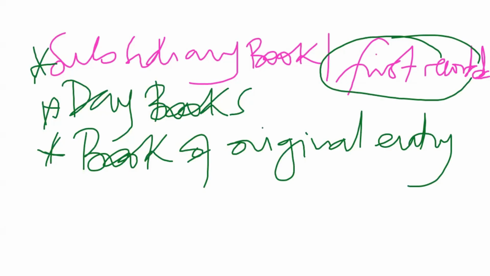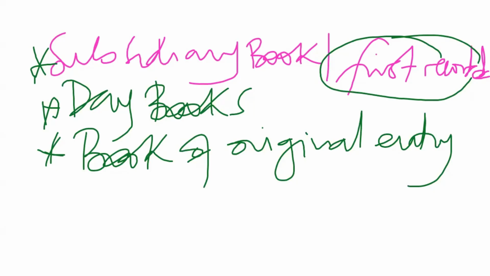As I've told you, the categories of accounting books are two. We have the principal books and then the subsidiary books. Within the subsidiary books, that's where transactions are first recorded before they are transferred to the principal books, which include the ledgers and the cash books. So we want to first learn how to record the transactions into the subsidiary books, which are also called books of original entry or the day books.